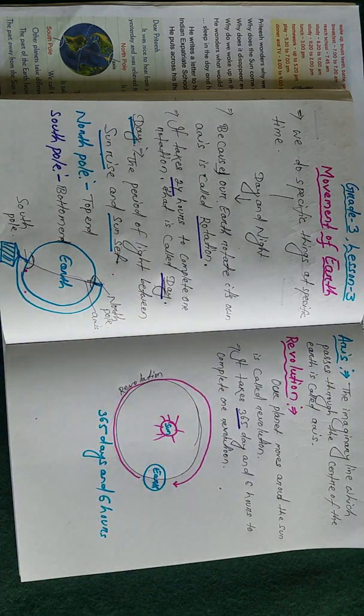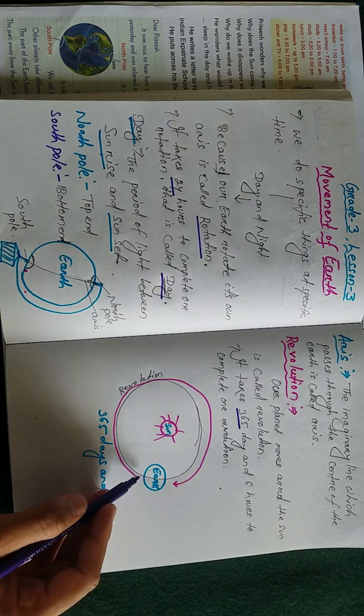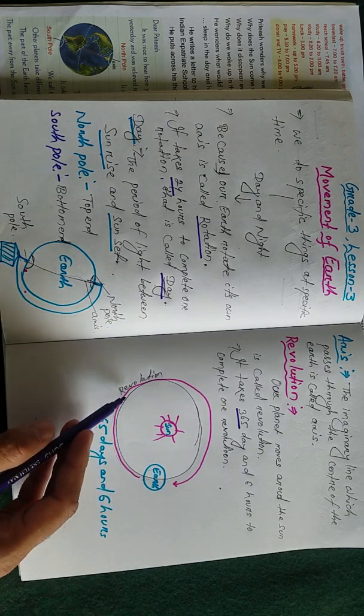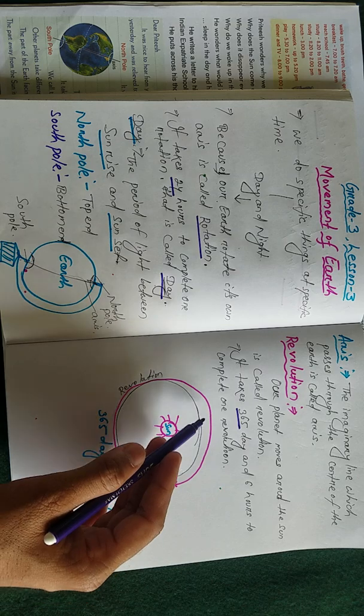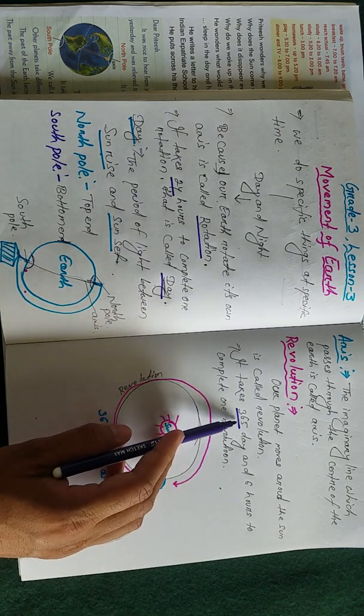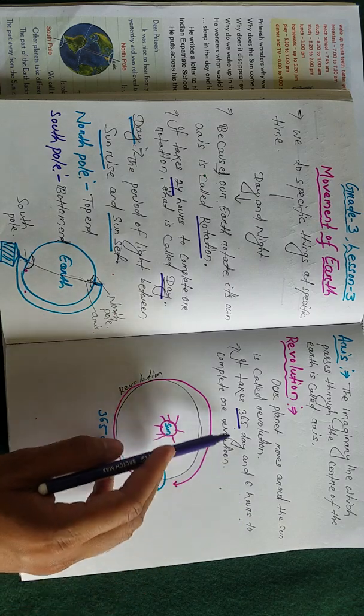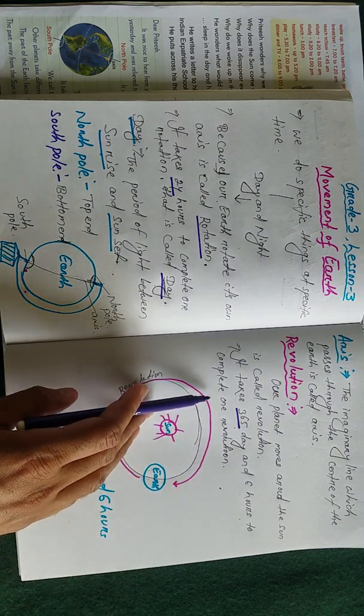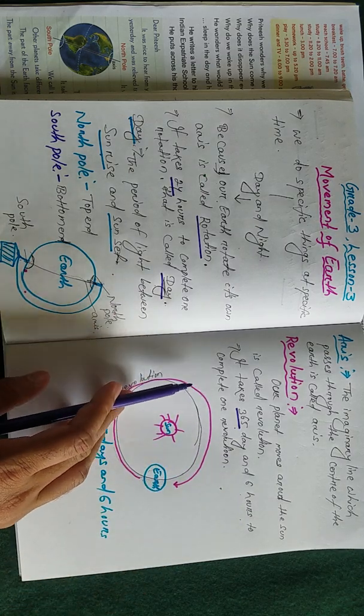We celebrate it every year, we know it also in New Year. That means when our earth completes one round around the sun, it becomes a revolution, meaning 365 days and 6 hours. So it is called revolution.